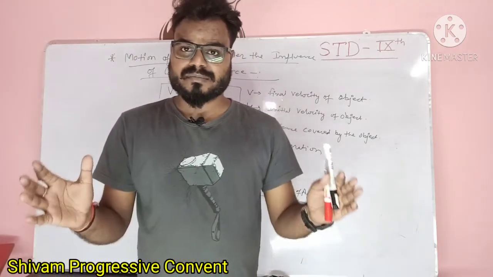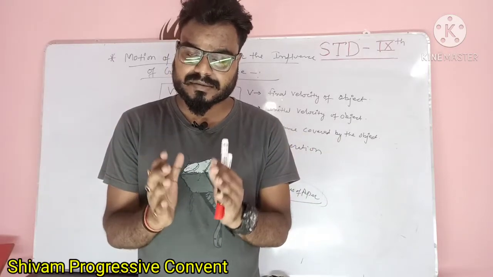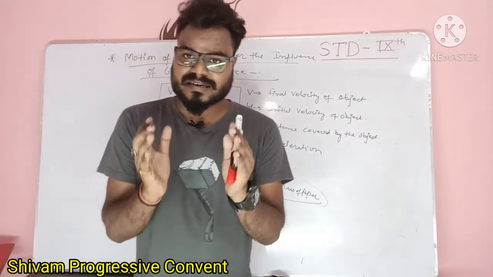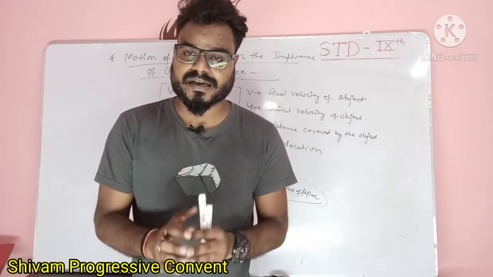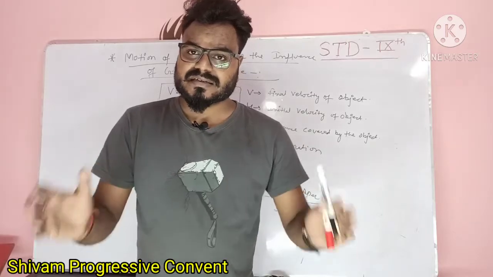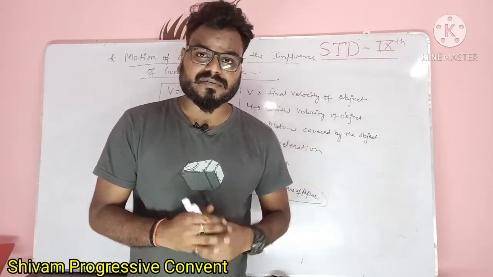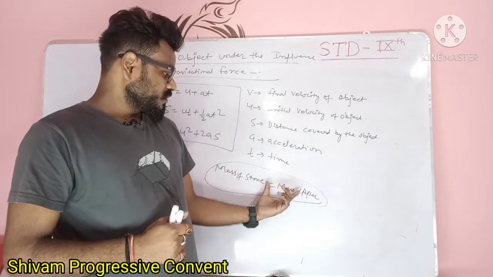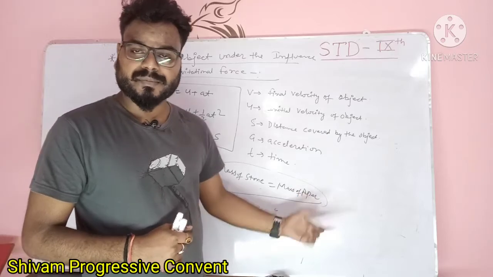The paper has more area for the same mass and the stone has less occupied area at the same mass. Then the stone has less air resistance. Stone पे air का resistance कम होगा क्योंकि उसका area कम है, and paper का area ज़्यादा है. Then the air resistance on the paper is more. That's why the paper comes on the ground after the stone. Stone पहले आएगा, then paper आएगा.